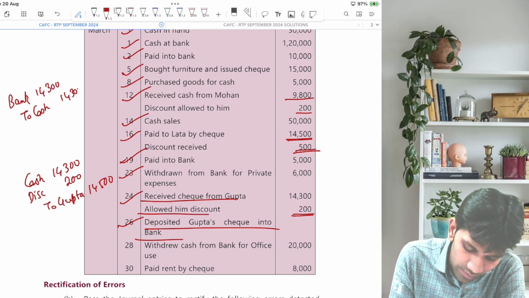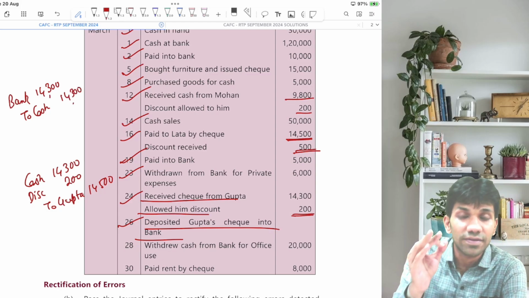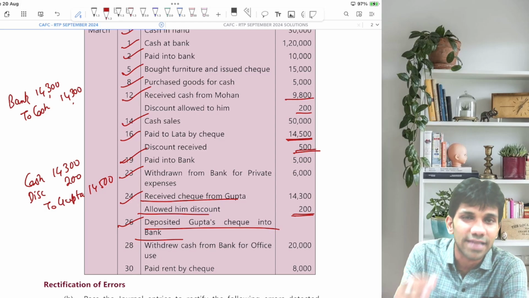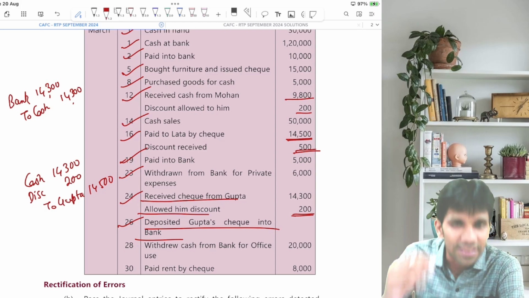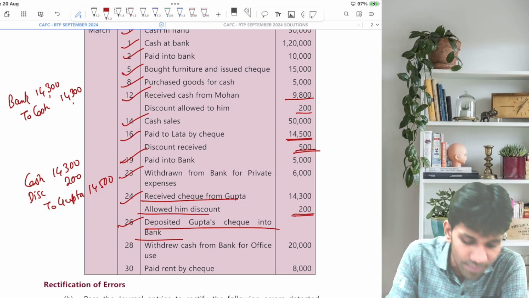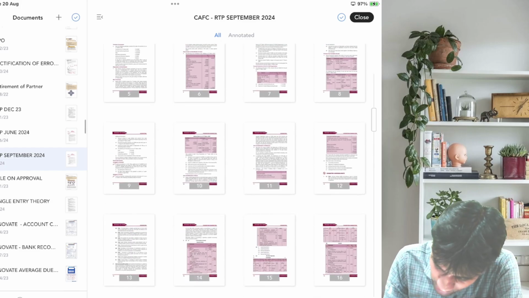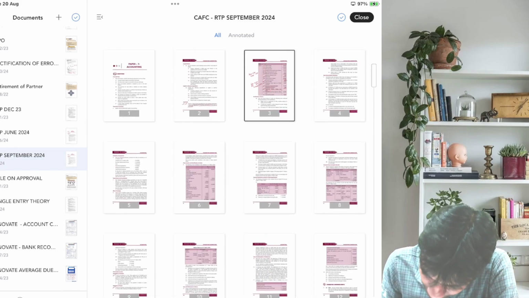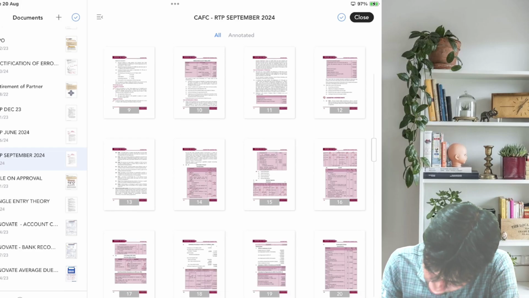Guys, what we have learned from this? Whenever we receive a check from any party and that same check is deposited into bank, this means that the check which we have received from the party is not a cross check, it is a bearer check. I would like to discuss this point a little bit in detail. Let me go for the solution part.